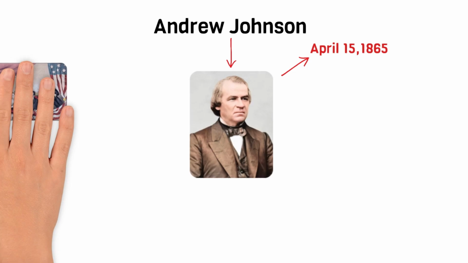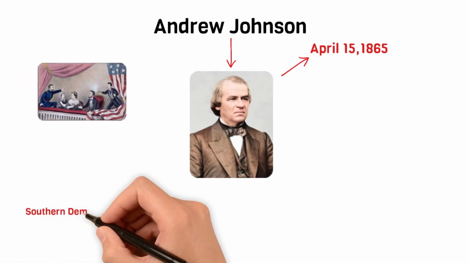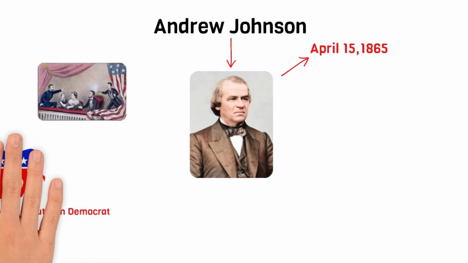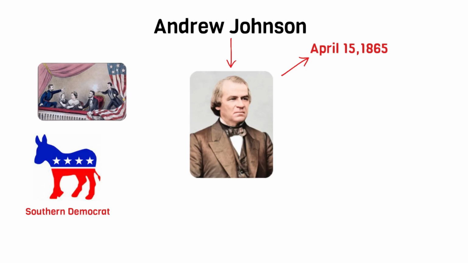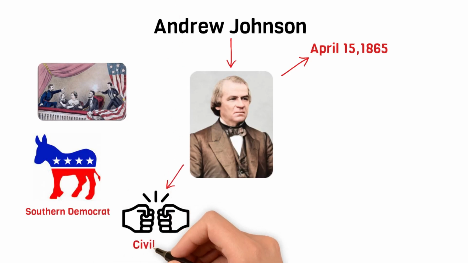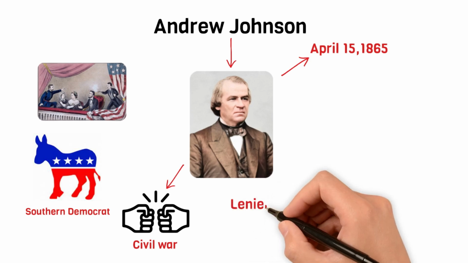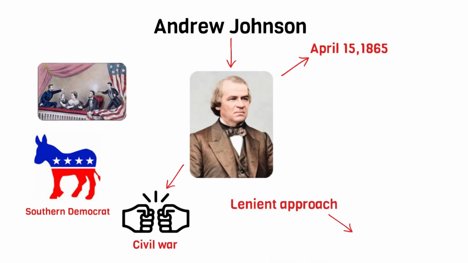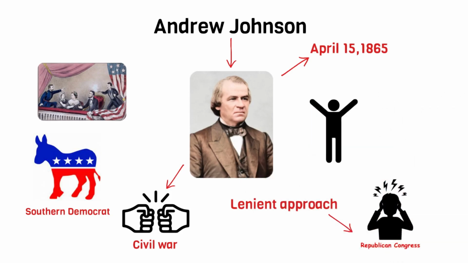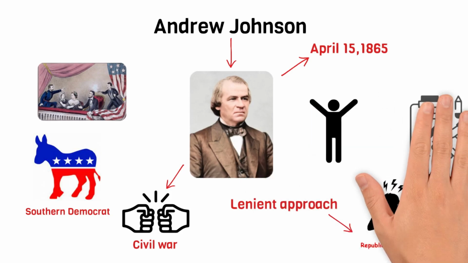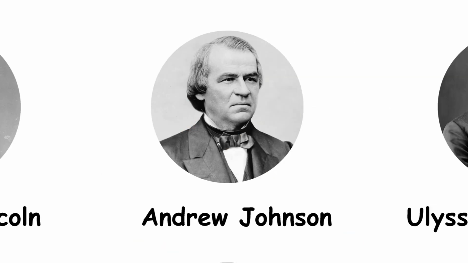Andrew Johnson. On April 15, 1865, he became the 17th President of the United States following the assassination of President Abraham Lincoln. Johnson was a Southern Democrat who had been serving as Lincoln's vice president. His presidency was marked by conflicts with Congress over Reconstruction policies following the Civil War. Johnson favored a lenient approach towards the South, which led to tensions with the Republican-controlled Congress, who sought to protect the rights of newly freed slaves and impose stricter conditions on the Southern states.